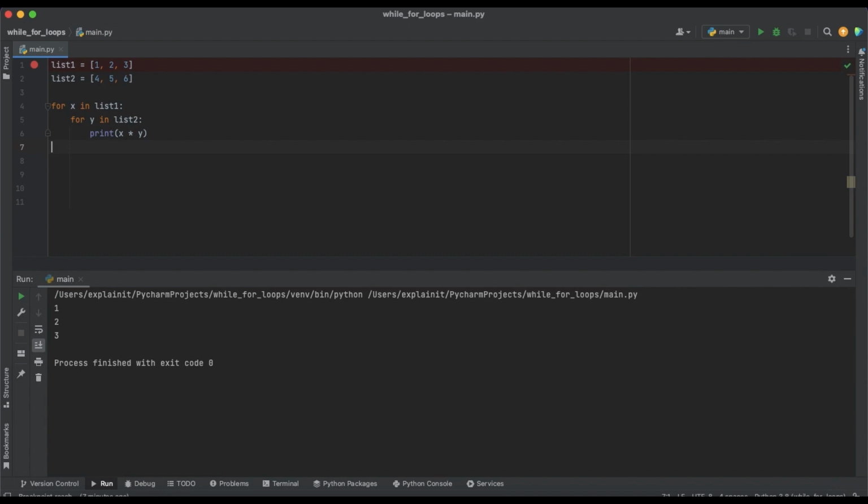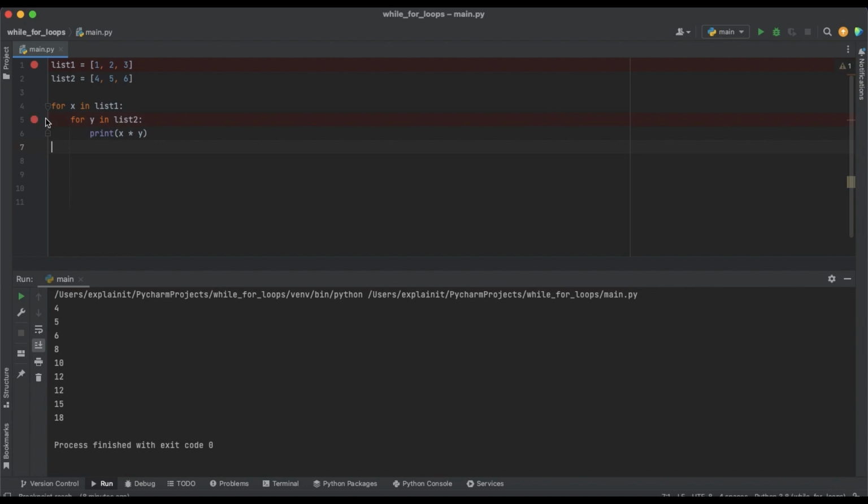The print statement is then called with the product of the current elements of list 1 and list 2. So let me see, we have the example. In the first iteration, x equals 1, y equals 4, then next y is 5, y is 6, and this continues till it runs out of the elements in list 2. After that, the next value of x is taken.